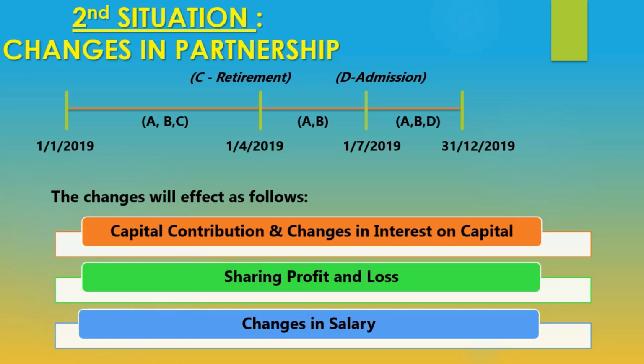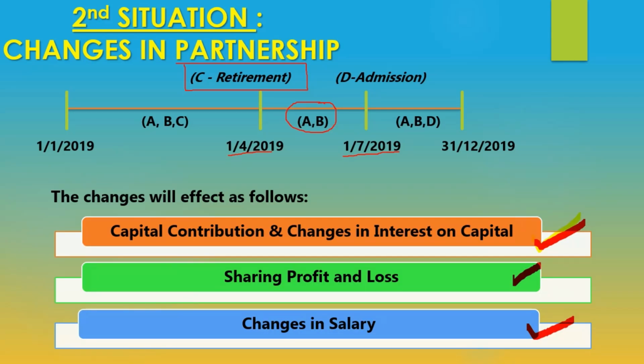C already retired on the 31st March 2019, and then there is a change in the partnership from 1st April until 30th June 2019, when there are only A and B as partners. So I do believe that there are some changes in this part. Okay, in this part, there would be changes in the capital contribution and IOC part, there would be a new agreement on the profit sharing ratio, and there might be changes in the salary.